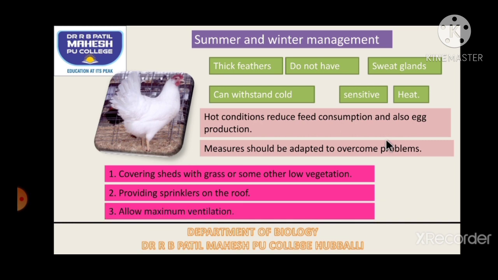Third one, we have to allow maximum ventilation. If you have seen a chicken seller, you will know all the chickens are kept in small cages, and over that a small gunny bag is put, and that will be wet. So the person who is selling will keep that gunny bag wet, so that the temperature will not affect the fowl in laying the egg. So this is a very important point, that is summer and winter management. So these are a few steps for managing our poultry farm.